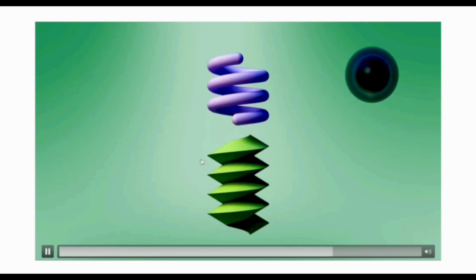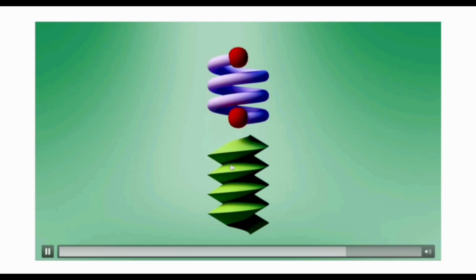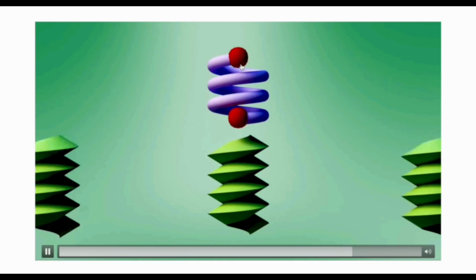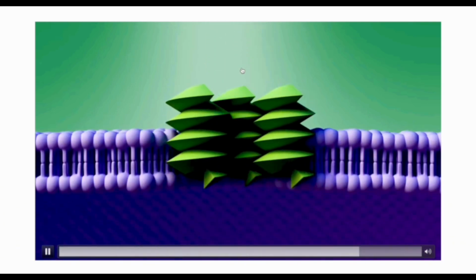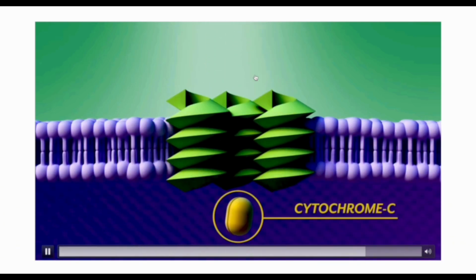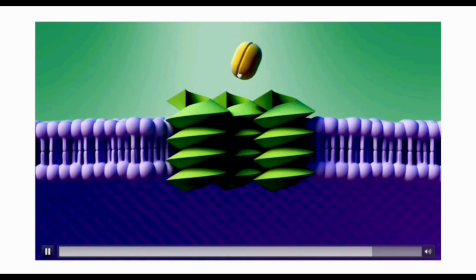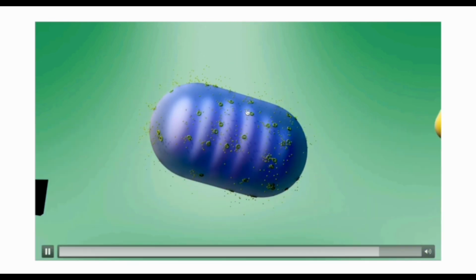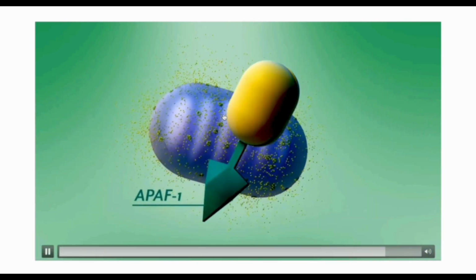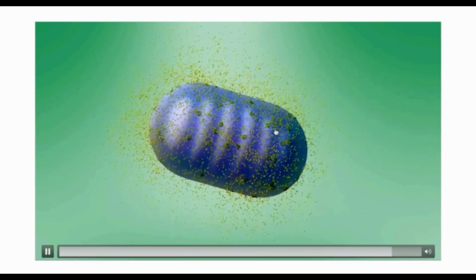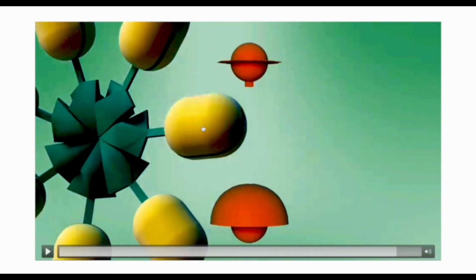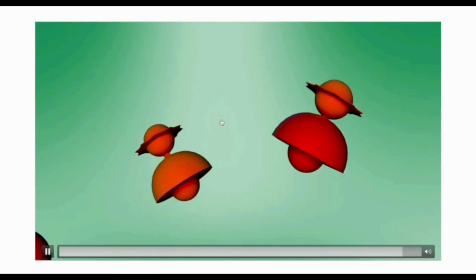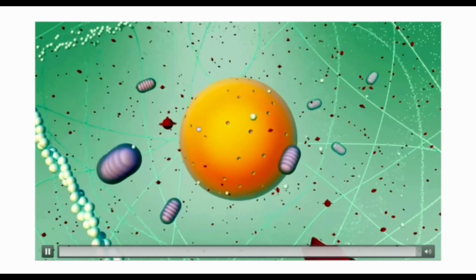But if the cell is damaged or stops receiving survival signals, BCL2 and BCLX are blocked in turn. BAX and BAK are then free to punch a series of channels in the mitochondria, allowing cytochrome C to leak out into the cytoplasm and bind to APAF1 protein to form a complex and activate the cascade like the extrinsic pathway, like a chain, and the apoptotic pathway is initiated.